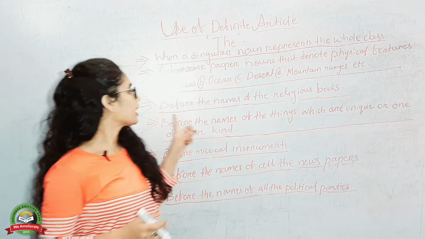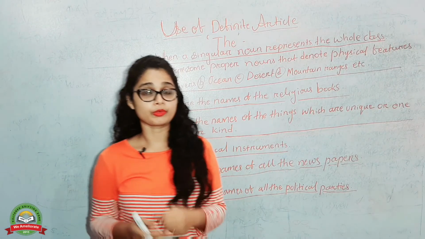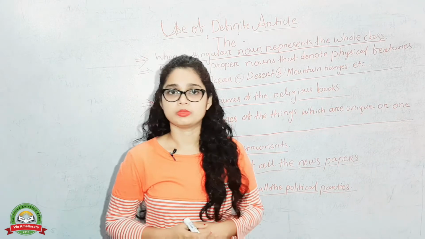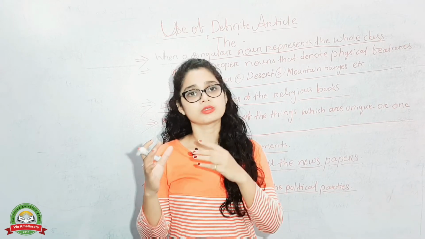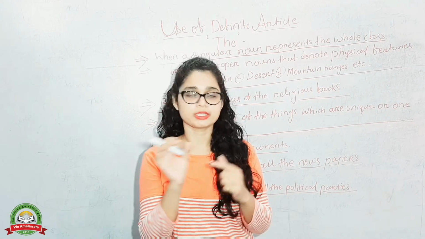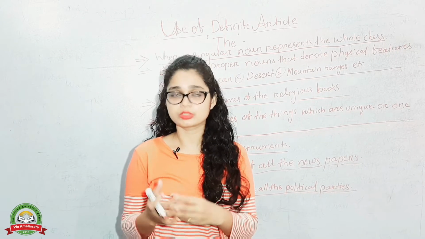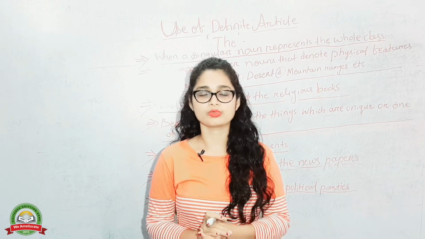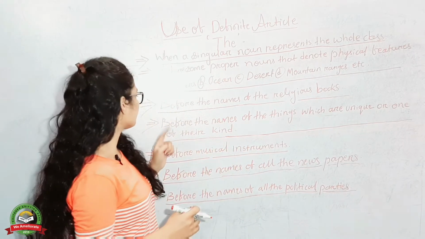Okay, and the third one: before the names of religious books. Yes, important. If in a sentence it is written, dash Bible is a holy book, there you have to use the: the Bible is a holy book. The Gita is a holy book of Hindus. So there you have to use the before Gita. The Mahabharata, or whatever. If you get any kind of holy or religious books, there you have to use the before them. Go for the next one.